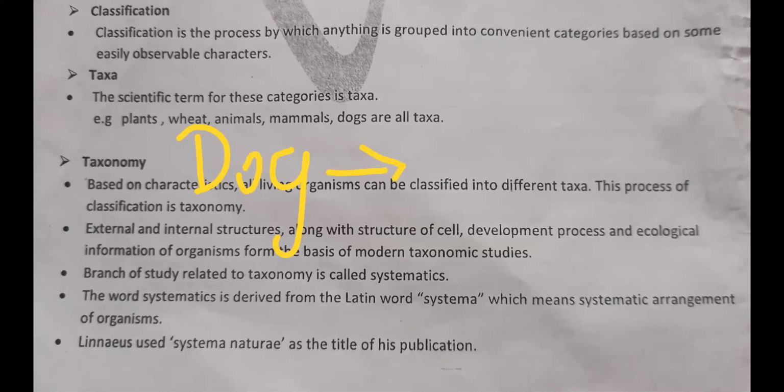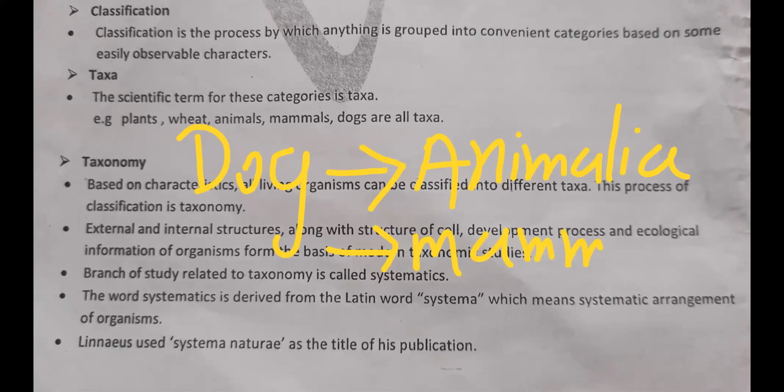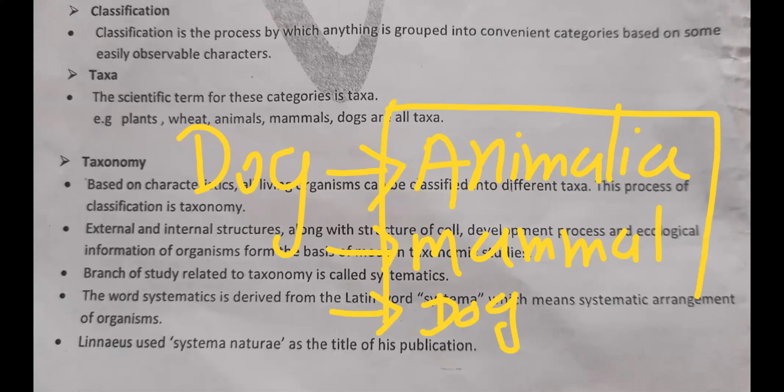Dog belongs to kingdom Animalia. Next, it's a mammal, and that variety we call simply a dog. So when we briefly classify the dog: kingdom Animalia, then phylum Chordata, then mammal, and dog.